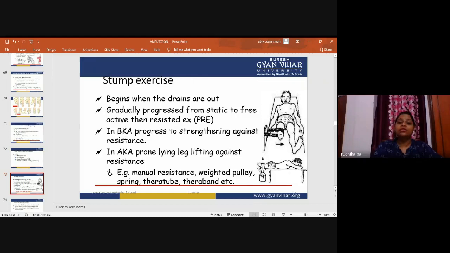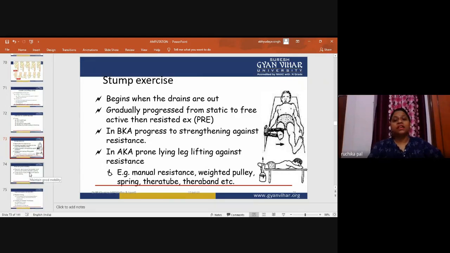So the weight provides resistance for the exercise. Examples: manual resistance first, weighted pulley, spring exercises, tube, TheraBand, etc. These are the resistive exercises we use to strengthen the stump or to rehabilitate the amputated part.